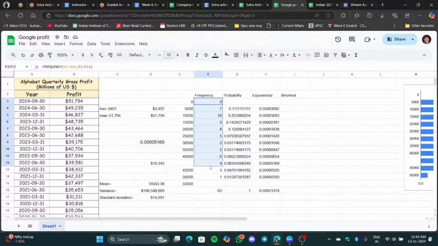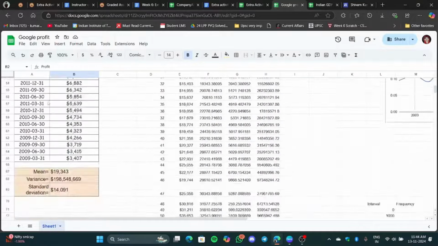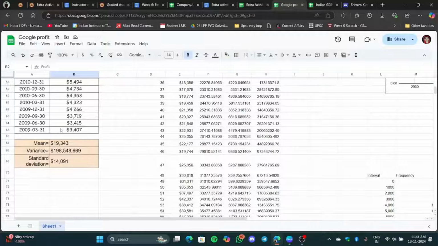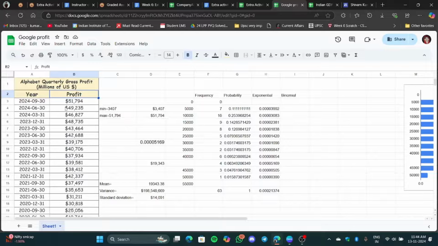So I sorted out this data, and how can we verify whether this sorting is correct or not? If you add all these, you will get the final answer as 63. You can see these two rows, this row and this row. If you subtract these two rows from the entire data, there are 65 data points, and 65 minus 2 is 63. That means all my frequencies, this value 63, cover my entire data.